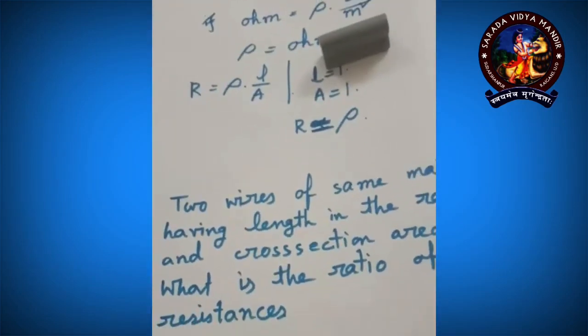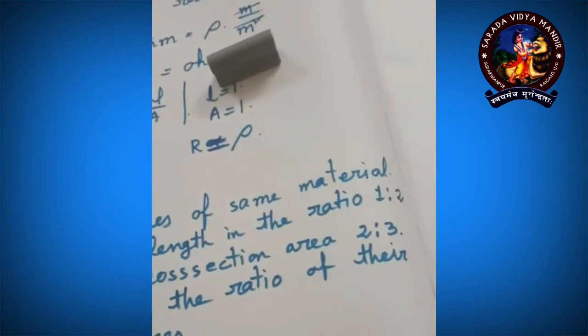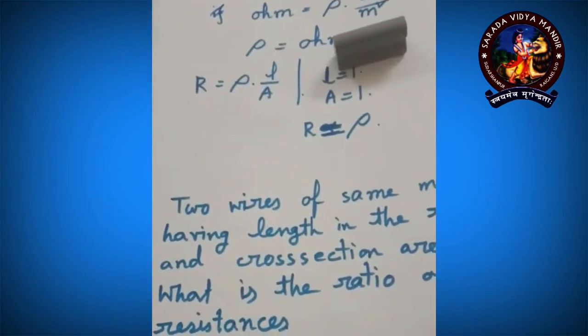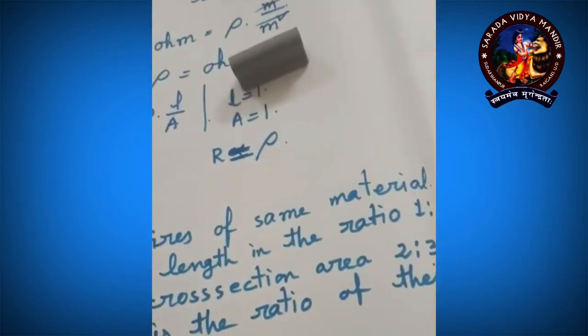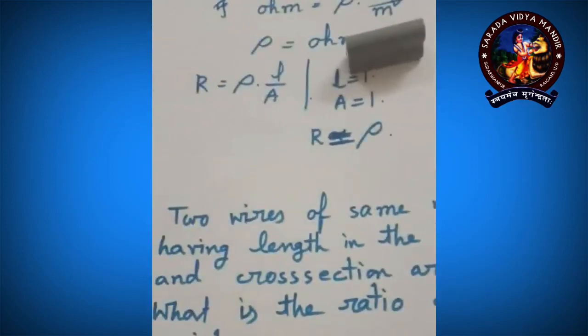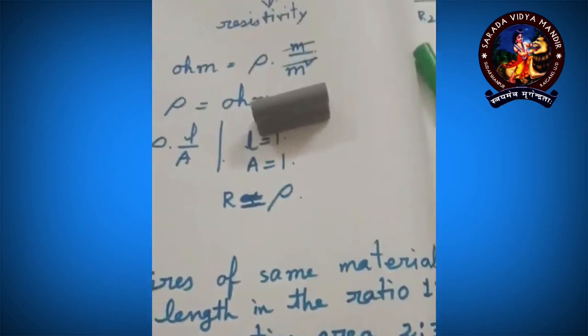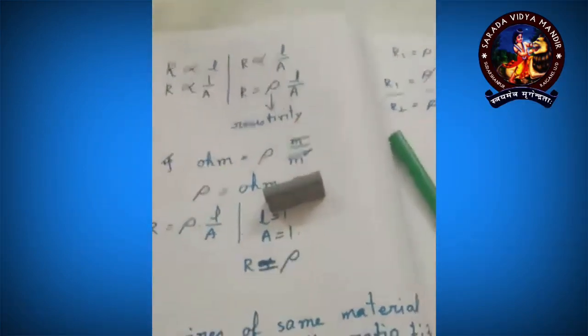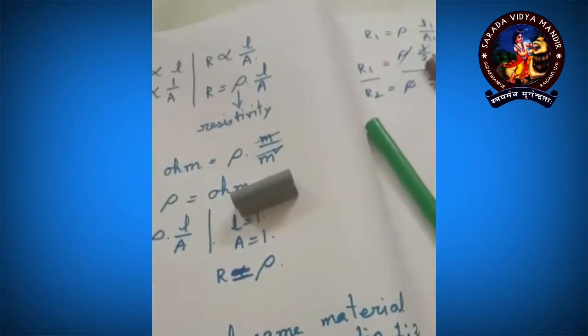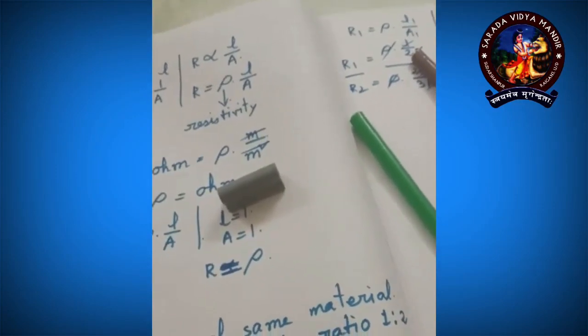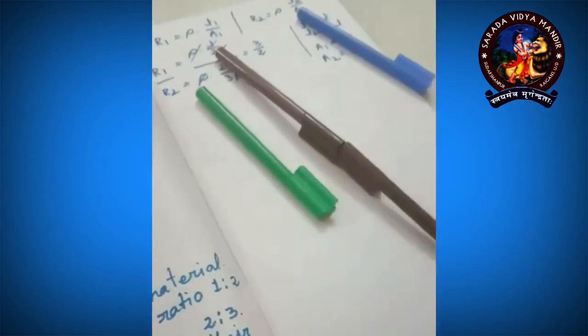Now there is one problem. Two wires of the same material having length in the ratio 1:2 and cross sectional area 2:3. Suppose two wires I am taking, this is one wire, and this is the other wire.